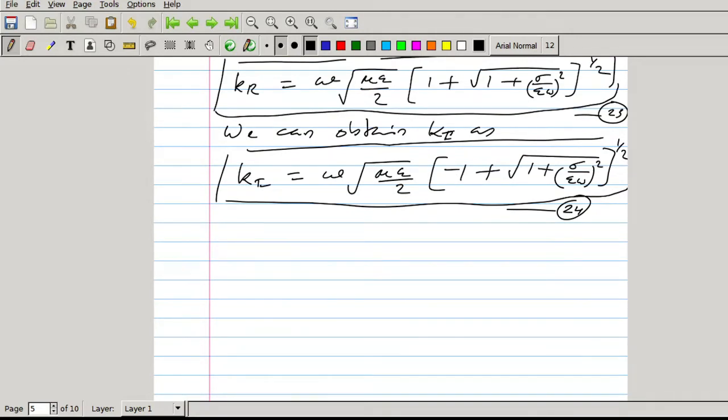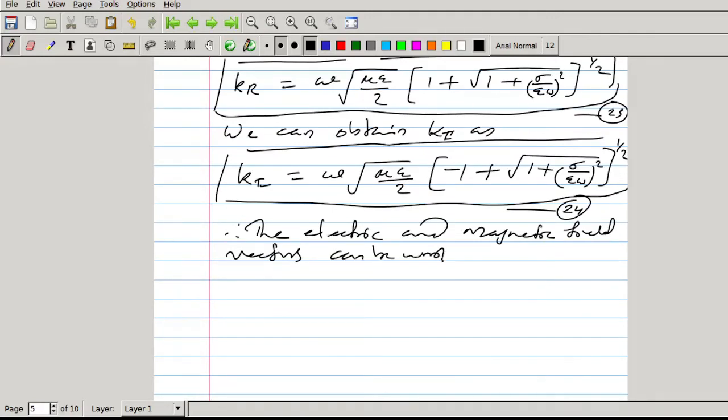That means the wave vector has a real part and an imaginary part. Therefore the complex amplitudes of the electric and magnetic field vectors can be written with a complex k, which you write as kr plus i ki.